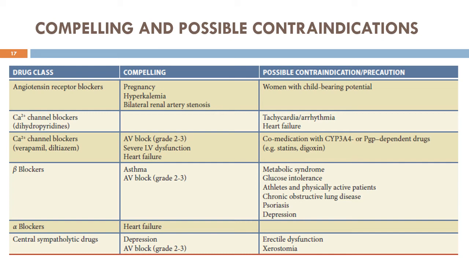The beta blockers are not to be given in patients with asthma and AV block. Although beta 1 selective blockers are said to be safe in patients of asthma, this is not true when higher dosages of cardioselective beta blockers are given. Therefore, one can prefer other drugs other than beta blockers in patients of asthma. As the beta blockers reduce the heart rate by blocking beta 1 receptors in the heart, these drugs are not to be given in patients with AV block.